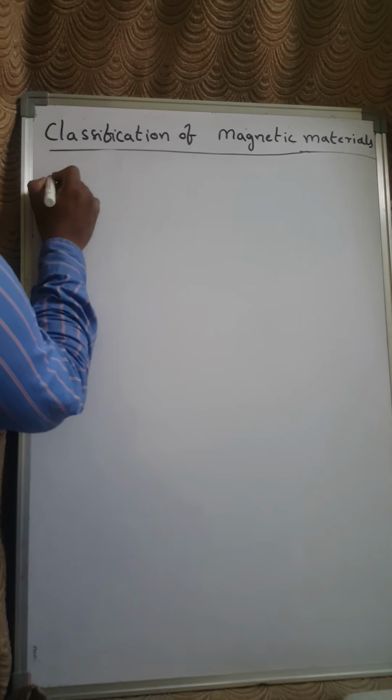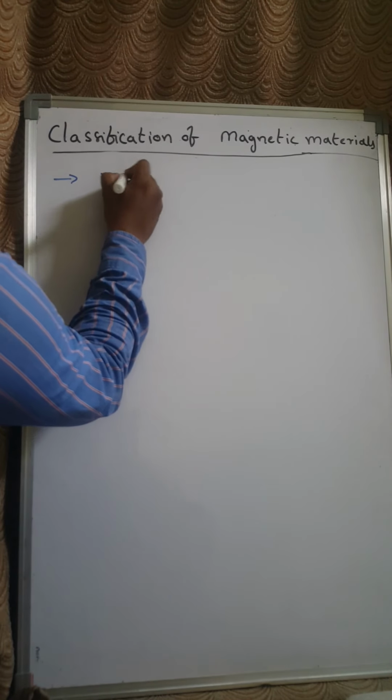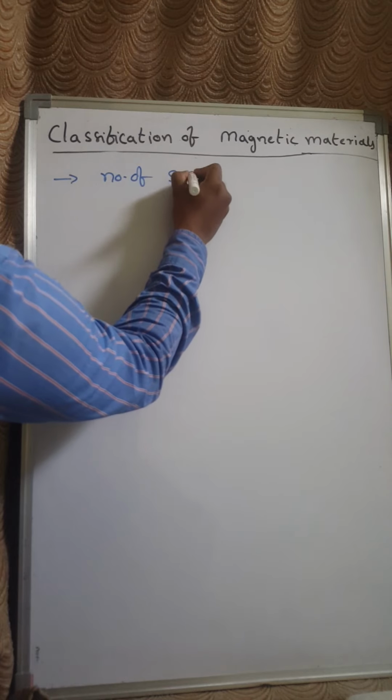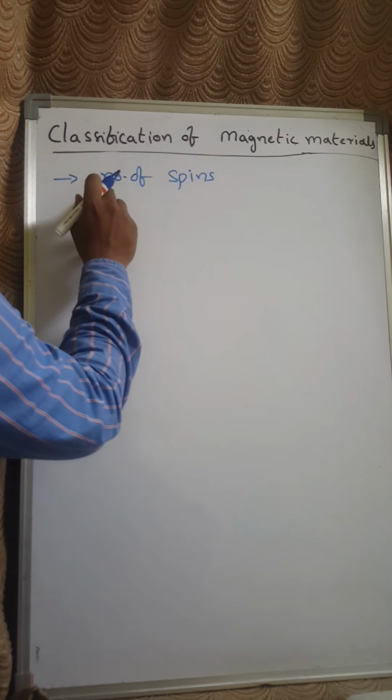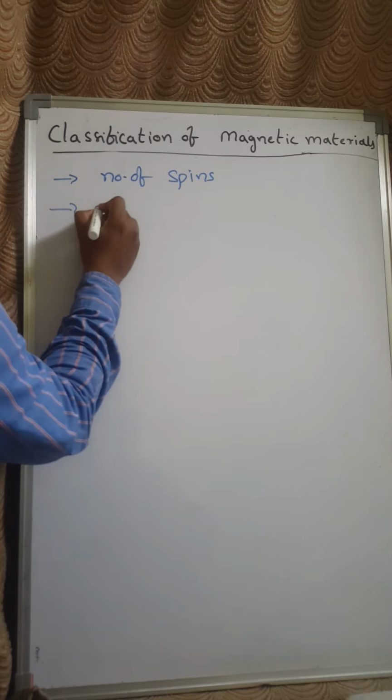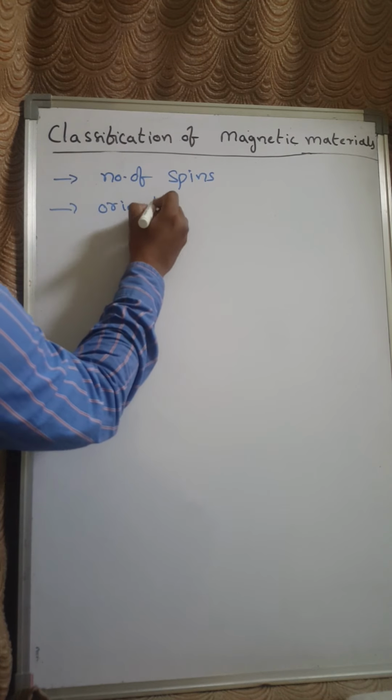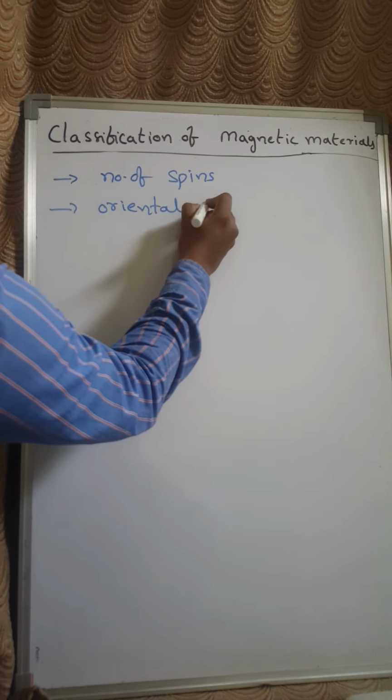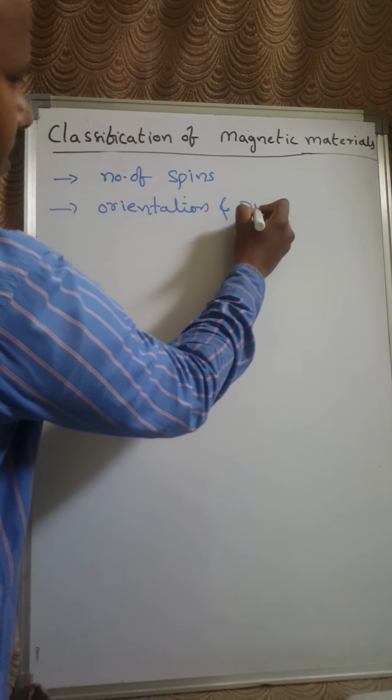Now we are discussing the classification of magnetic materials. The magnetic materials are classified based on the available number of spins, orientation of spins, and direction of the spins.